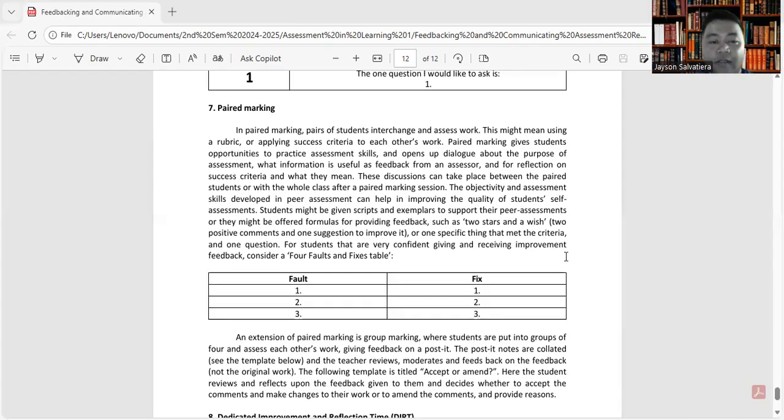For students that are very confident giving and receiving improvement feedback, consider a 4 faults and fixes table.